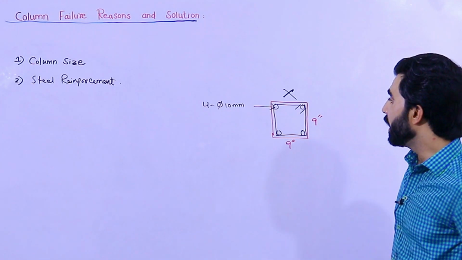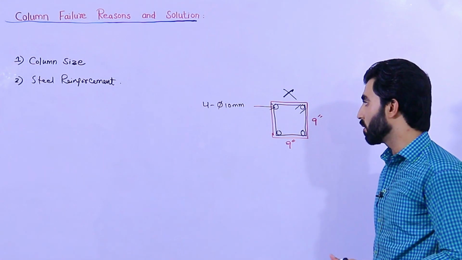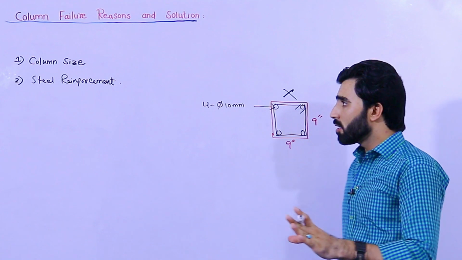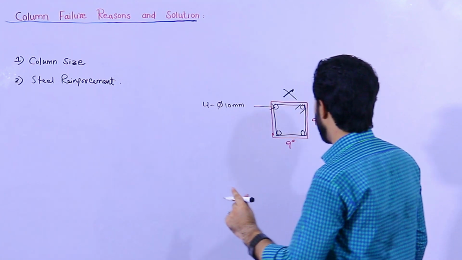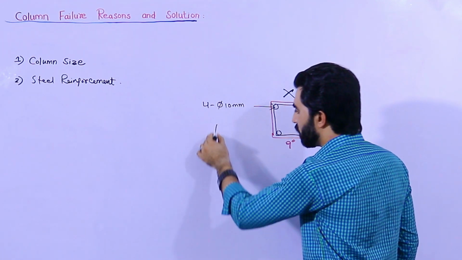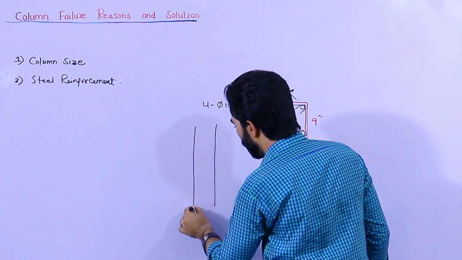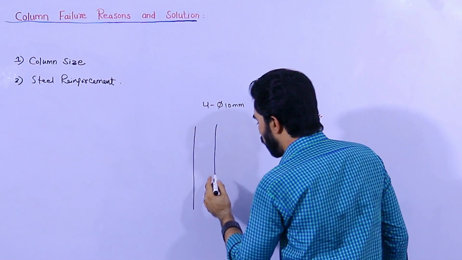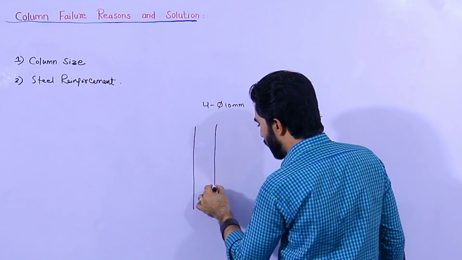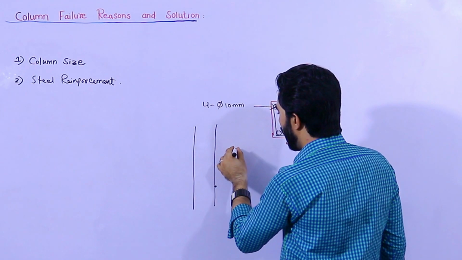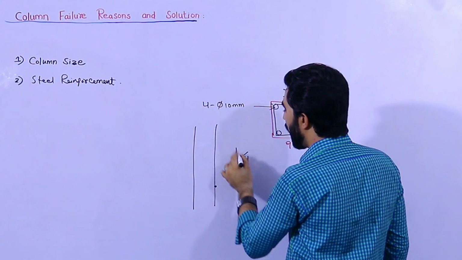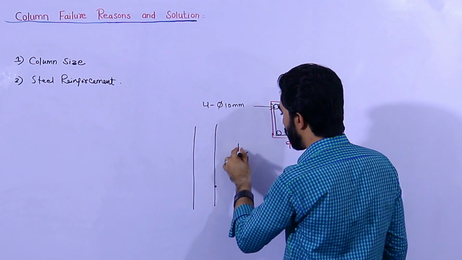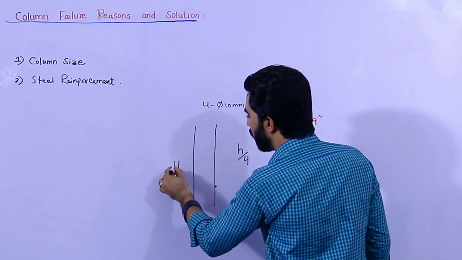Next, guys, also under steel reinforcement, is the lapping length. As you can see, this is the height of the column, and these are steel rods. When you are providing the lapping, the lapping is provided as L by 4 or H by 4. What is H by 4? H is the total height of the column.